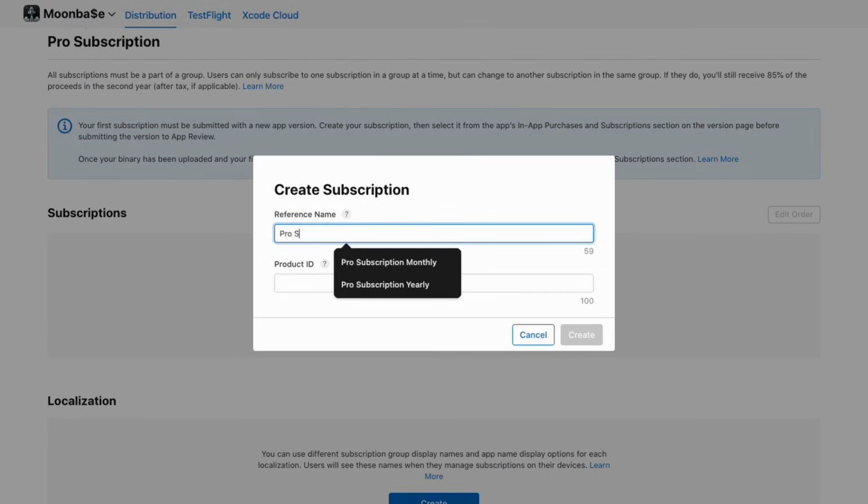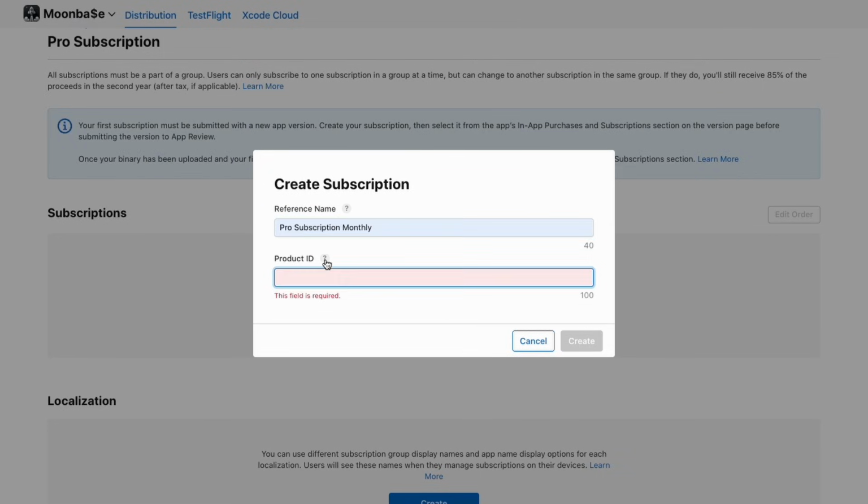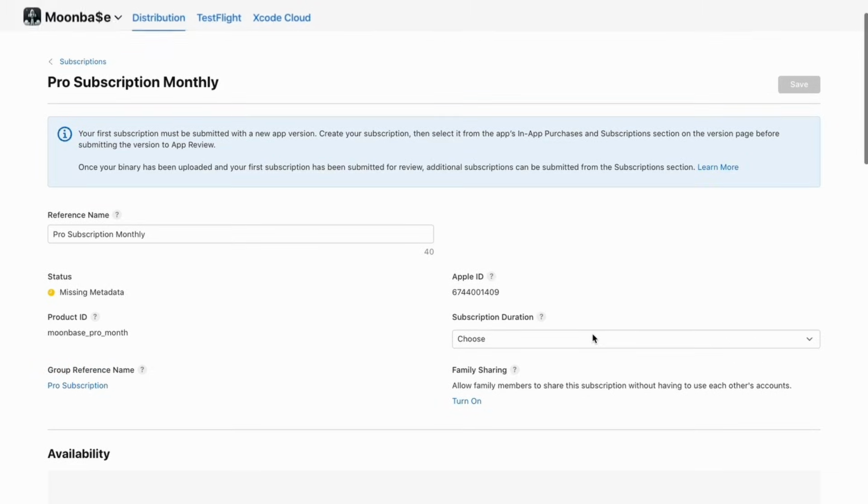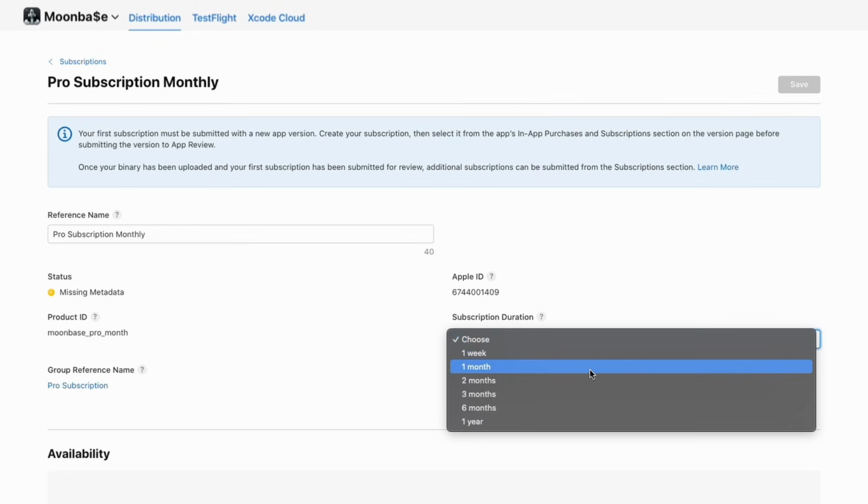So I'm going to have a monthly. And for the product ID, you can see it's a unique alphanumeric ID. So you can just call it whatever kind of unique ID. So for example, my app's name is Moonbase. So let's say Moonbase_pro_month. And we can select a subscription duration, let's say 1 month.